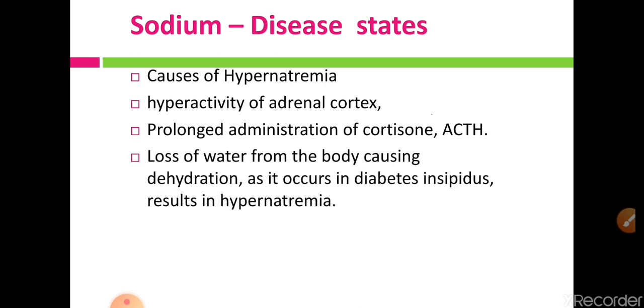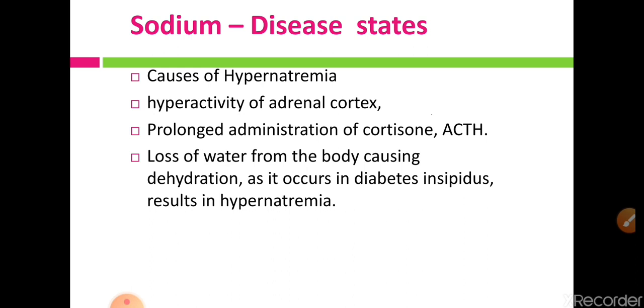Then another cause is loss of water from the body causing dehydration, as it occurs in diabetes insipidus, and results in hypernatremia. The water content of the extracellular fluid decreases in the dehydration condition, but the sodium content appears increased. Actually the sodium content does not increase, but the water decreases, so that sodium appears as a more increased amount.